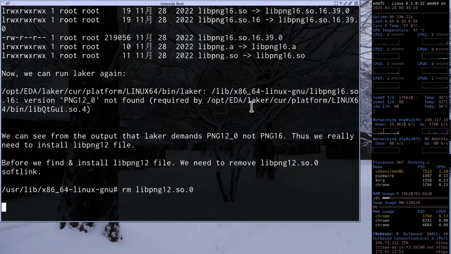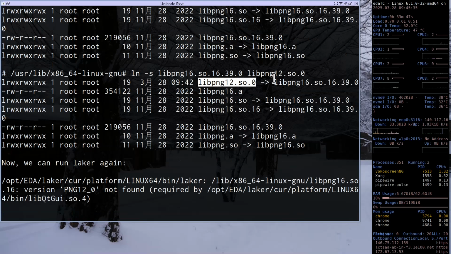Okay, you may ask me a question: Professor, since this is not working, why did you tell us to do this? This is a trial and error procedure. In the future, you might find some kind of error similar to this, and you need to learn how I solve this problem. So I told you to use this solution and found we cannot succeed, right? Then I will tell you how to install libpng from scratch.